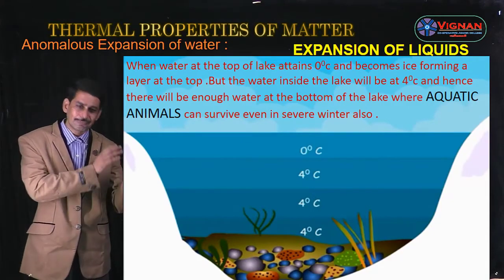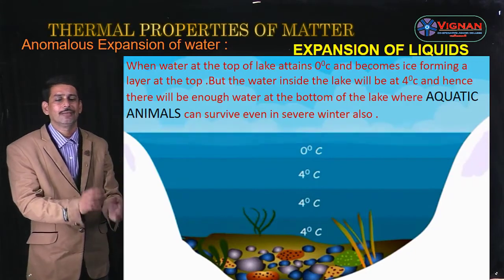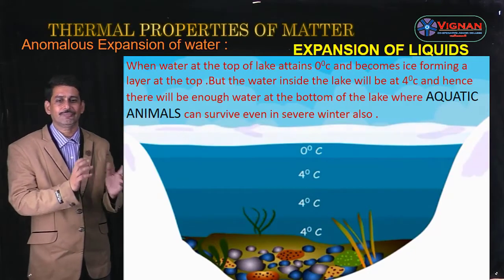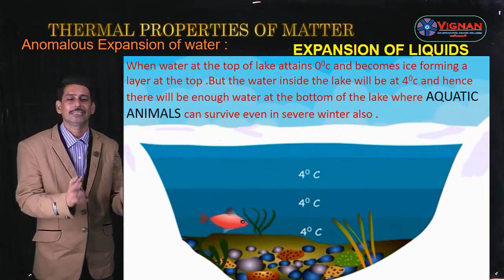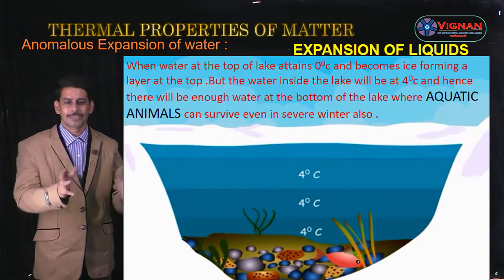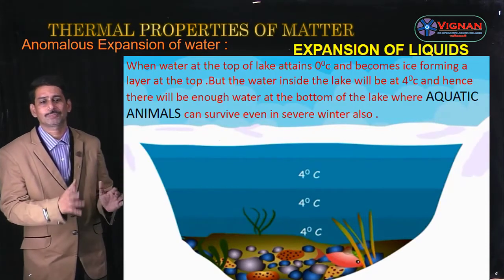Hence there will be enough water at the bottom of the lake where aquatic animals like fishes and frogs can survive even in severe winter. Only when the temperature is 0 degrees centigrade is it converted into ice. So this is the greatest advantage of anomalous expansion of water.